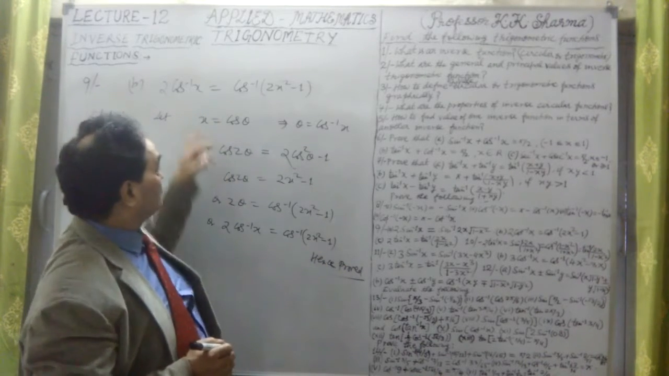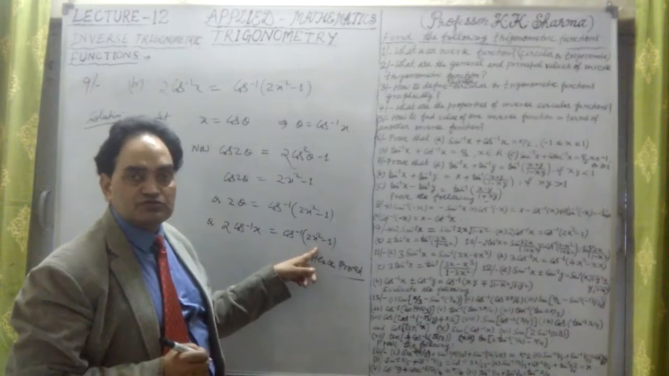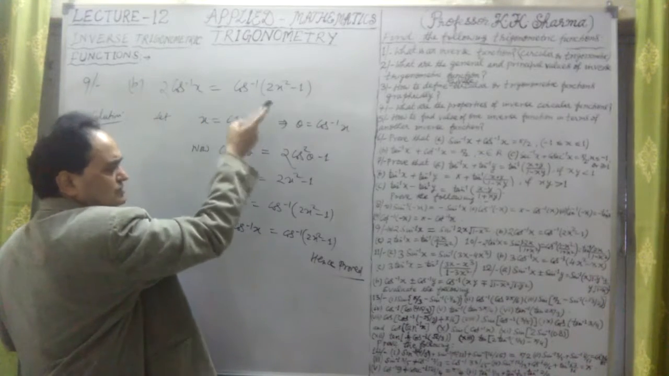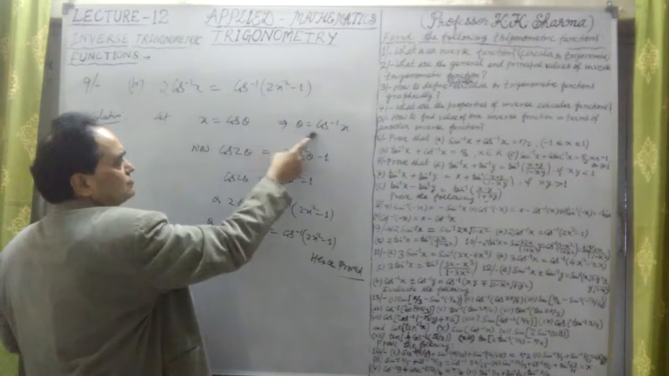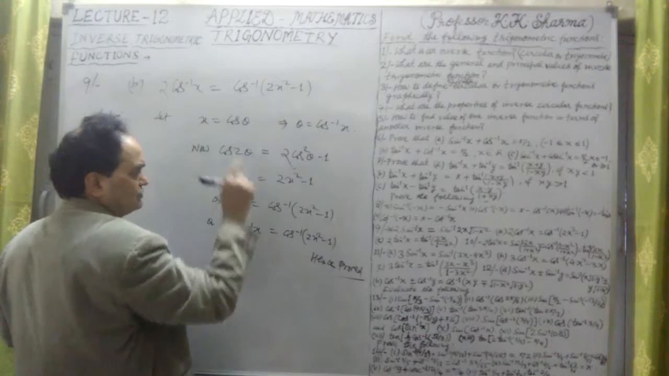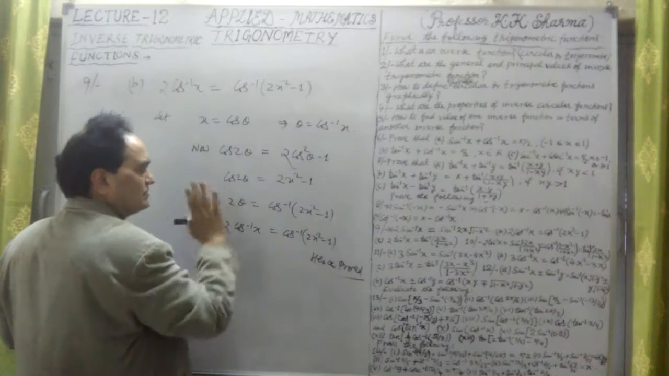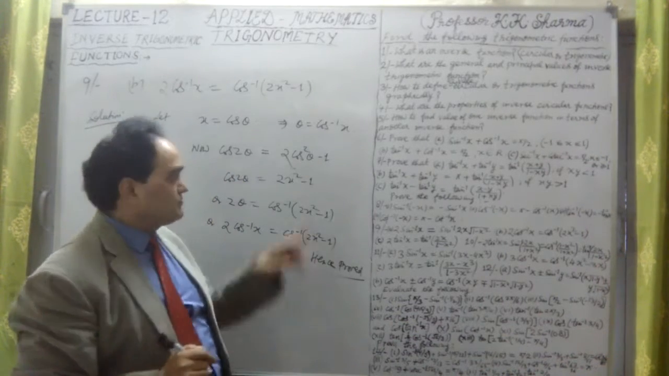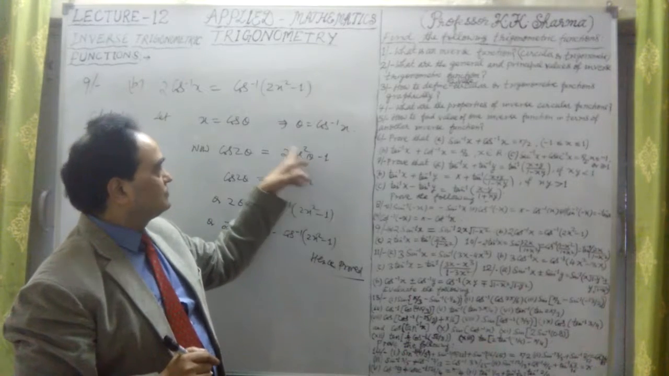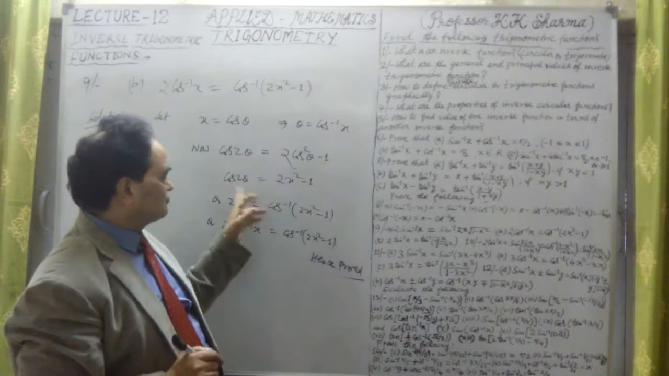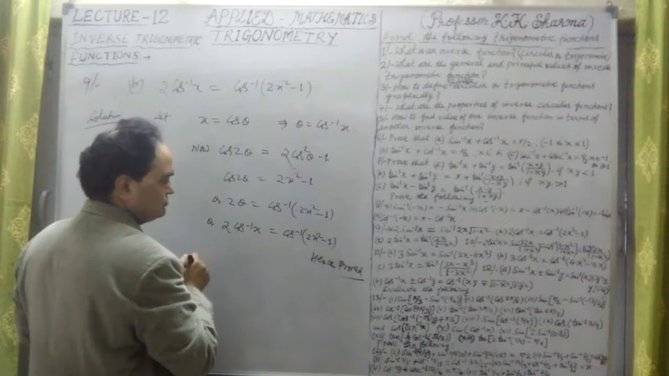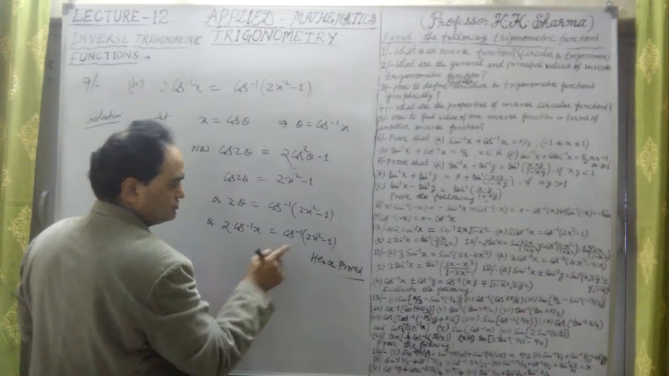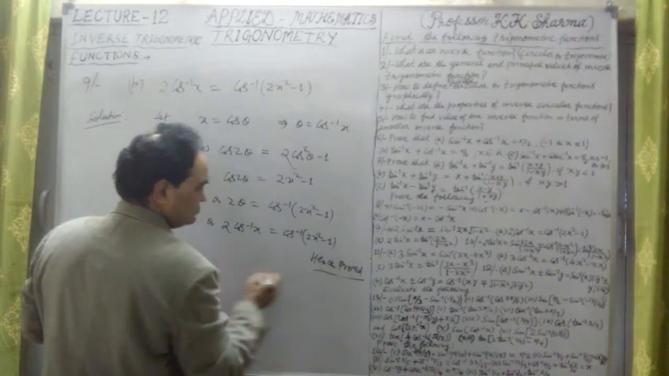2 cos inverse x equals cos inverse of 2x square minus 1. We have proved this. Simply, we assume that let cos inverse x equal to theta, or let x equal to cos theta. Then theta equals cos inverse x. Now we know the formula of cos 2 theta, 2 cos square theta minus 1. The value of cos theta is x here, so this is 2x square minus 1. So 2 theta equals cos inverse of 2x square minus 1, and 2 into cos inverse x equals cos inverse of 2x square minus 1.